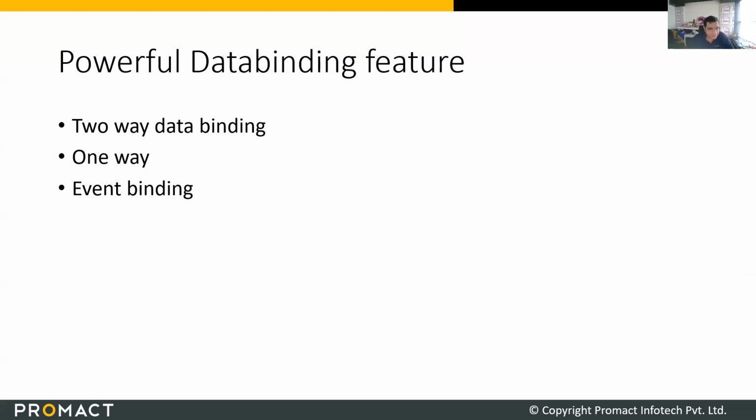So they started this two-way data binding. Then Angular adopted it. But right now also Angular is one of the frameworks that does two-way data binding really well. React and those are very good at one-way binding or event binding. Two-way is something that Angular does really, really well.